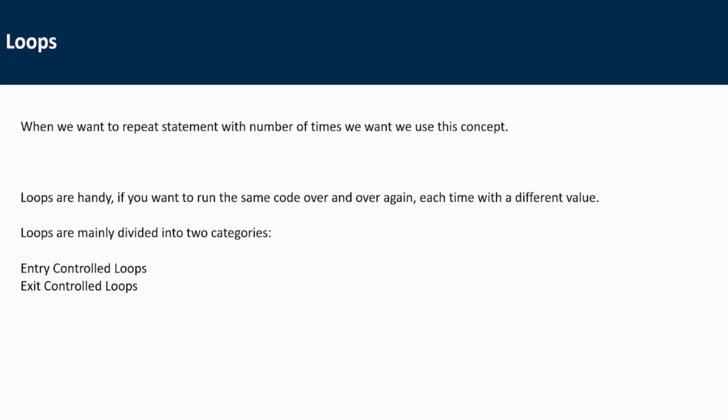Loops are mainly divided into two categories: entry control loops and exit control loops. This is an interview level question. They can ask you what entry control and exit control are. Entry and exit both depend on the particular condition you are putting.